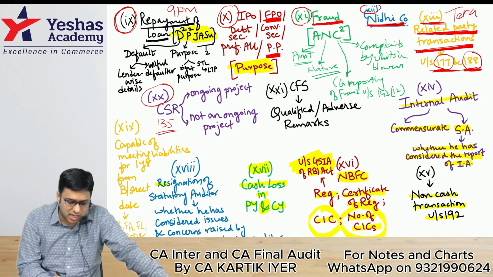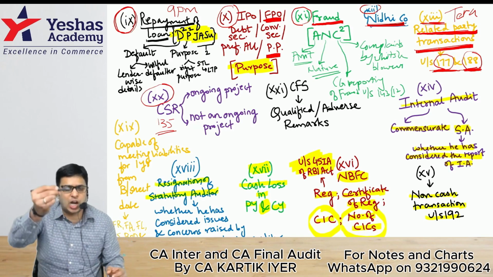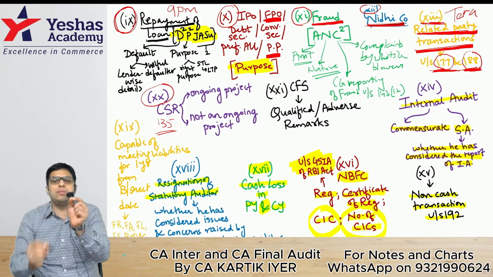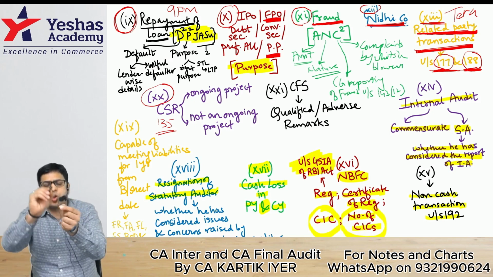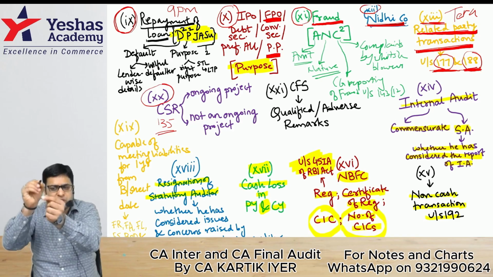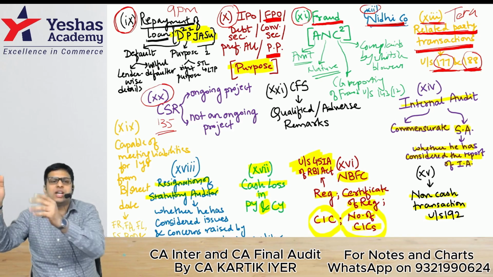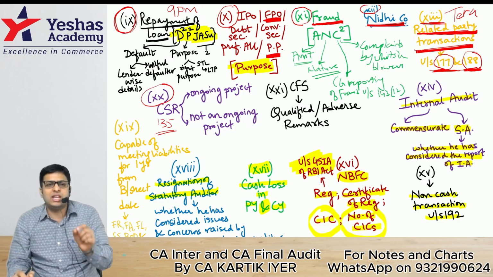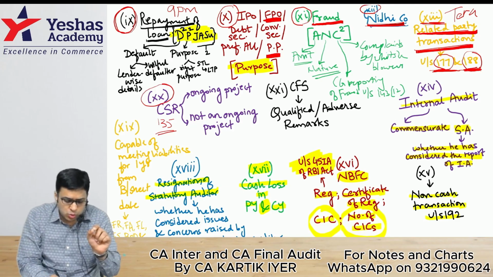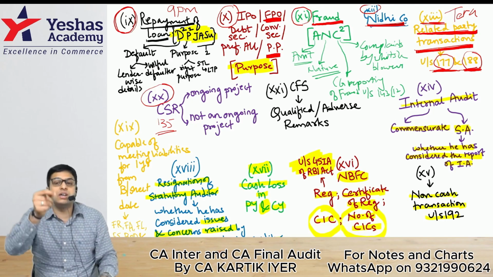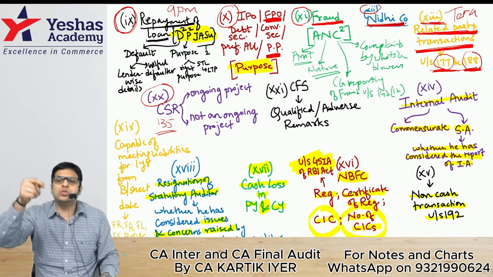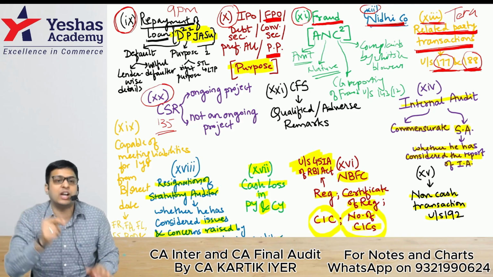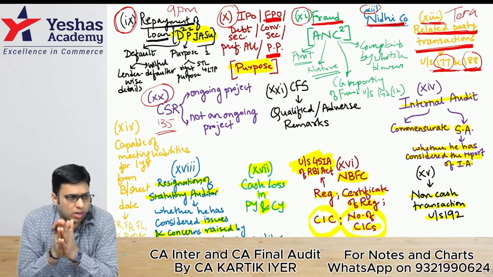CARO clause 18, resignation of statutory auditor. If a statutory auditor has resigned, there will be a casual vacancy that another auditor must have filled. That other auditor, who has filled the casual vacancy, must have completed the audit and given the CARO report. When giving the CARO report, he has to mention whether he has considered the issues and concerns raised by the outgoing auditor. The reason because of which the earlier auditor resigned, he has to check whether he has read and considered those reasons or not.